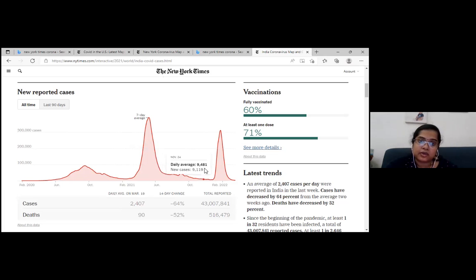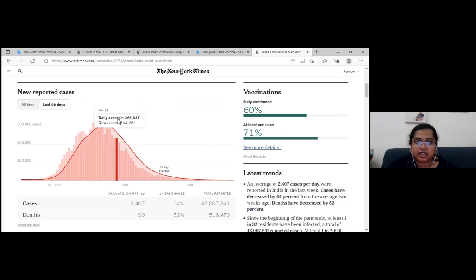Then in the month of January, it started increasing. There was a great spike. And when we intensified the world blessing, it started reducing after February 7th. You can see it really reducing. Look at the curve.